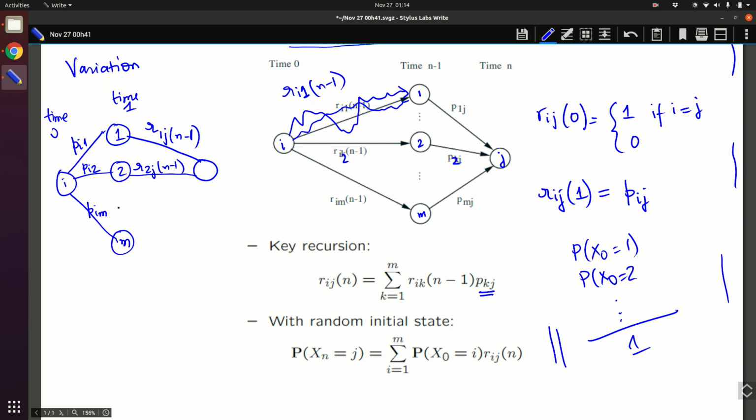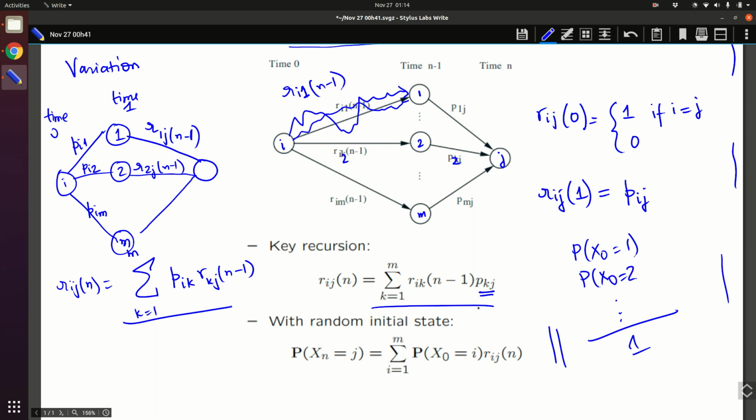So the recursion here in this alternate way will be Rij of n equals the summation, k equal to 1 to m, of pik into rkj of n minus 1. It looks similar to the earlier one, but the whole mechanics in which it is defined is different. So you can use either one, depending upon which one you think will be easier when you solve it.